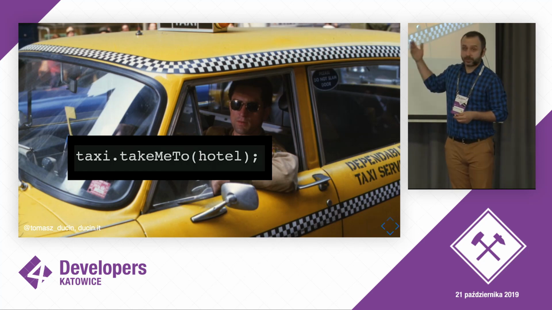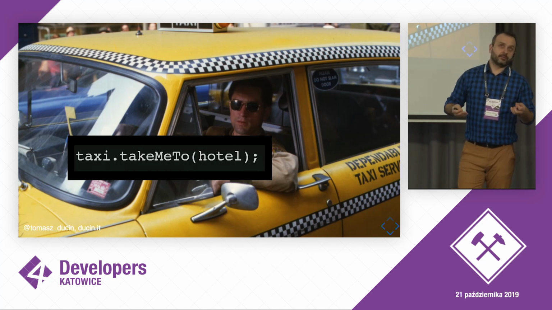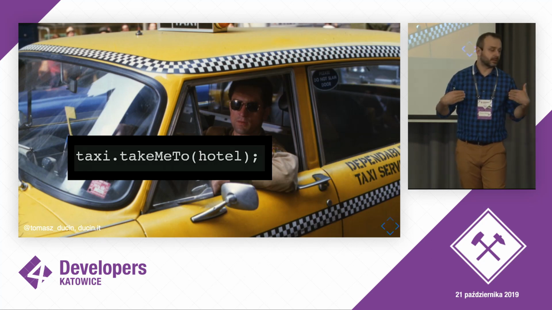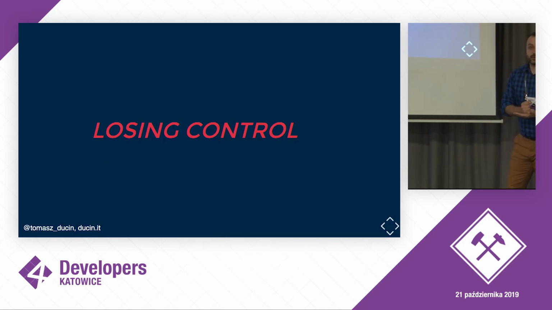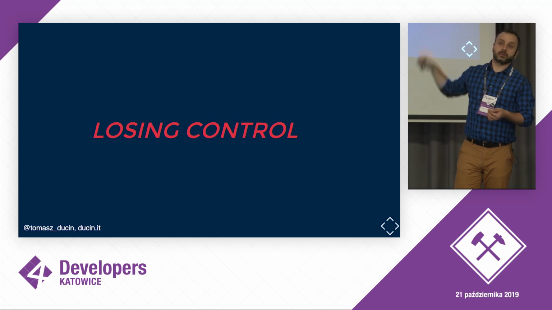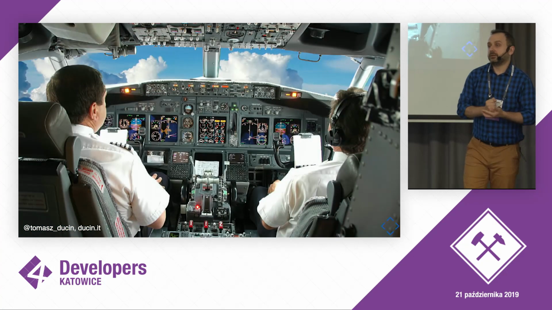So the pro is that we get our stuff in a more convenient way for us, but we also lose the control over details, which is very important. Usually we do it when we don't care about all those low-level implementation details.